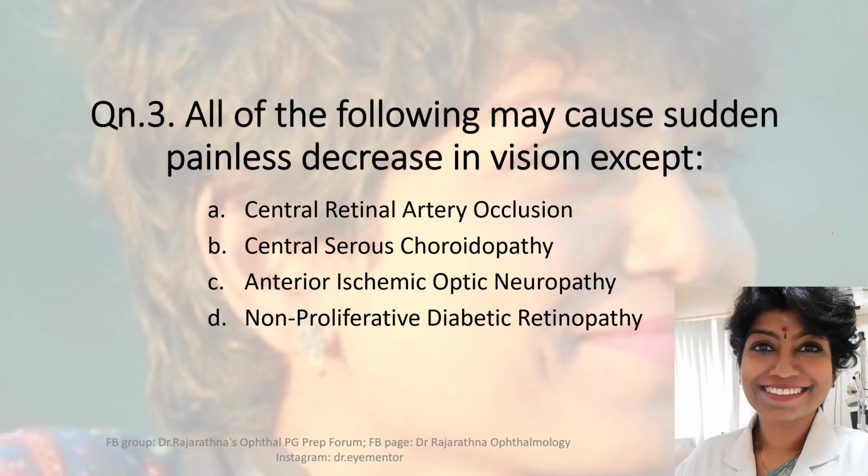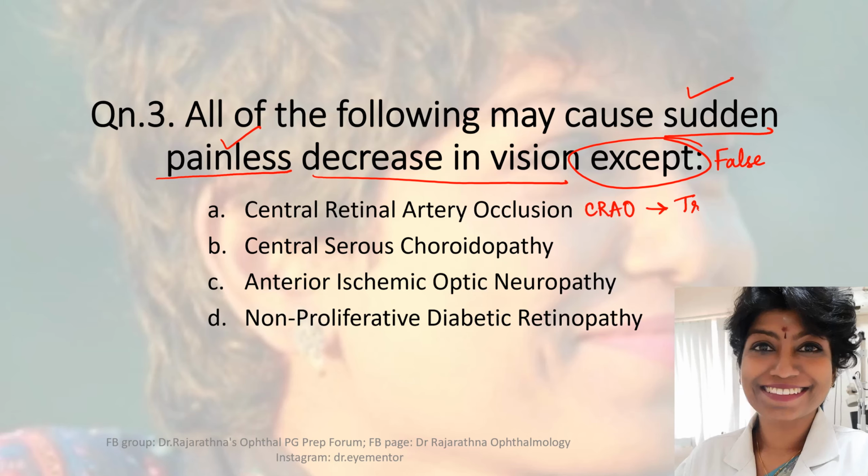Question number 3: all of the following may cause sudden painless decrease in vision except. So we've got to find out the causes of sudden painless decrease in vision here, except. We're going to look for the false statement. Option A, central retinal artery occlusion, CRAO. As you all know, this is the classical presentation, sudden painless decrease in vision. So it's true. Central serous choroidopathy, previously called central serous retinopathy, again presents with a sudden painless decrease in vision. So yes, it's a true option.